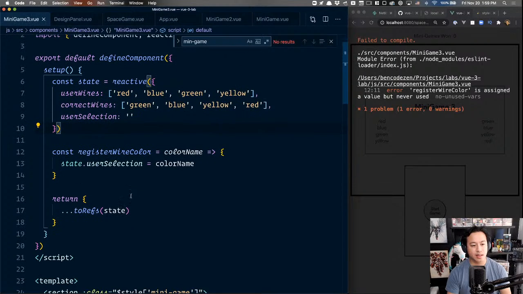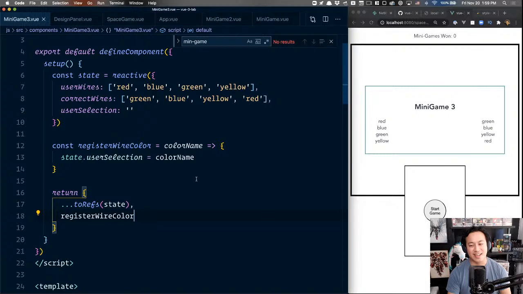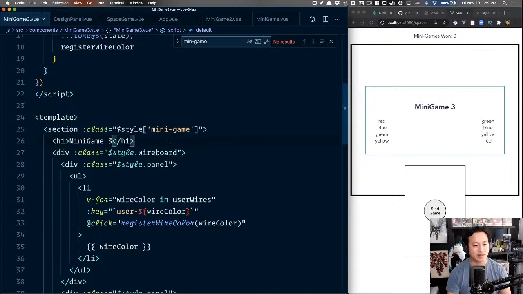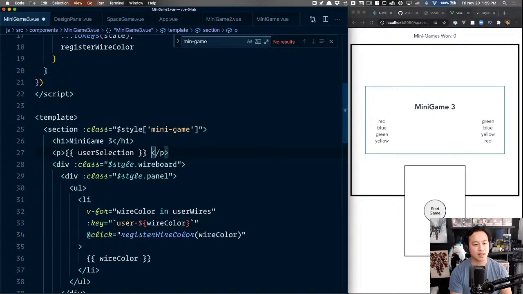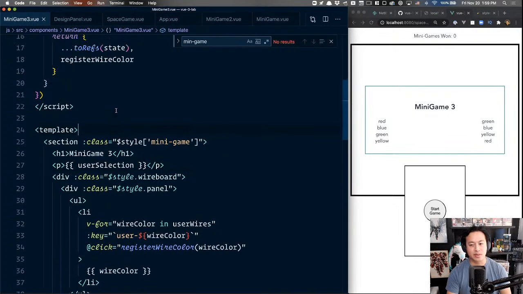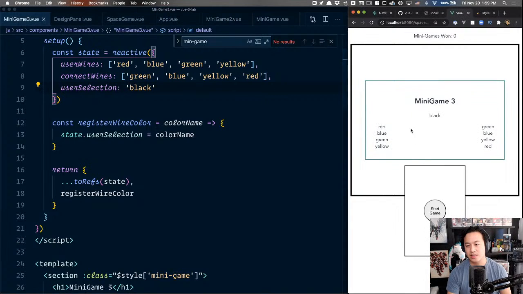So we can see, again, dang it, I have to register it. Okay, that is constantly going to bite me in the bum. Okay, user selection. So let me just go ahead and register it. Again, I always like to see everything working. So here we go, we have something very visible. Let me just put something in here so we can see. So it should be black right now. Great. Click, red, blue, yellow, green.